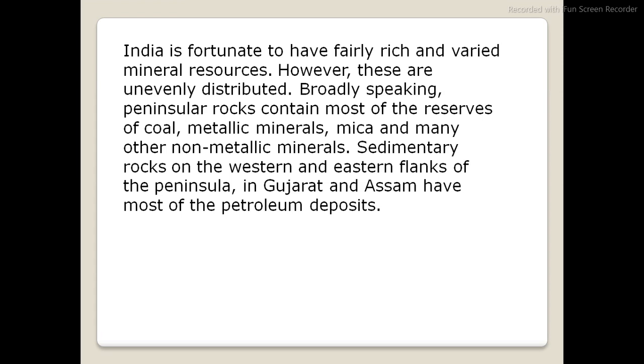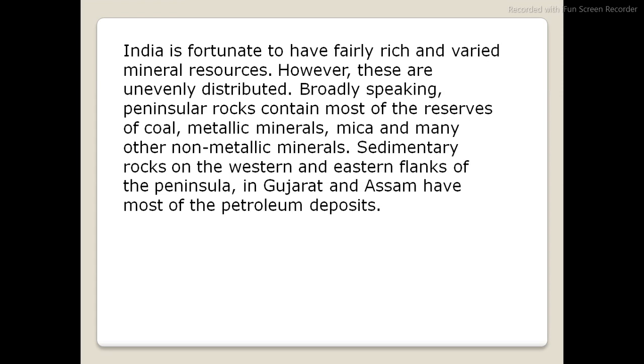Next, Abhiram, please continue. India is fortunate to have a fairly rich and varied mineral resource. However, these are unevenly distributed. Broadly speaking, peninsular rocks contain most of the reserves of coal, metallic minerals, mica and other non-metallic minerals. Sedimentary rocks on the western and eastern flanks of the peninsula in Gujarat and Assam have most of the petroleum deposits.